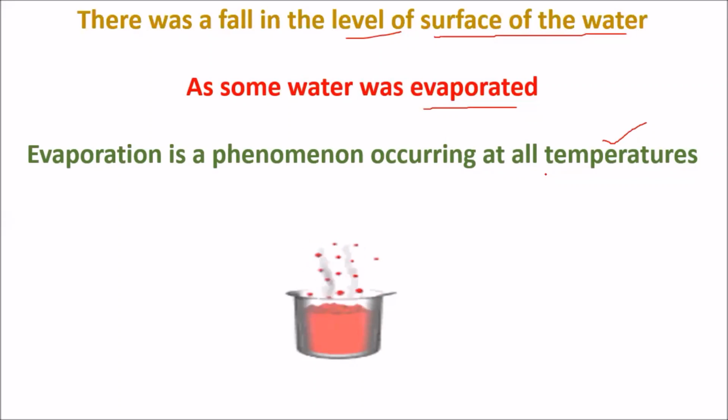In the above points, we have discussed that there will be a fall in the level of the surface of the water. Why? Due to evaporation. When we apply heat to the liquid, the level of water decreases because the water present at the surface starts evaporating.